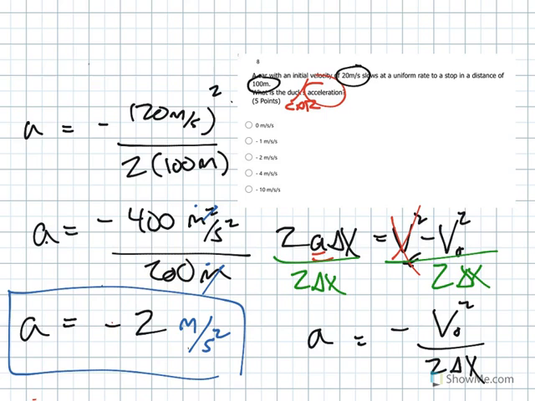Now, the negative sign. Remember, these quantities we've been dealing with, displacement, velocity, acceleration, have a direction. They point left, right, up, down, plus x, minus x. So the negative value in this problem indicates the direction of the acceleration of this car, which is in the opposite direction that it's moving.